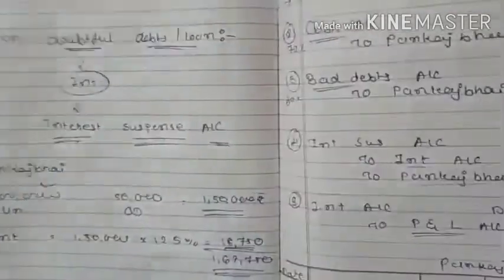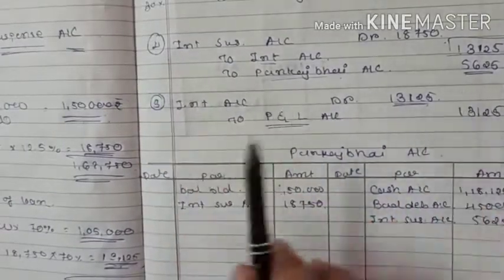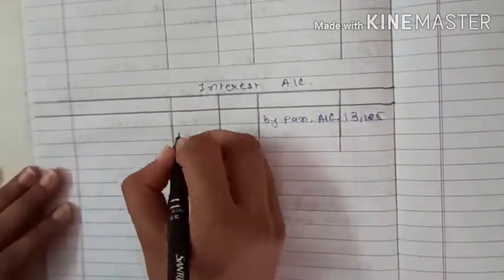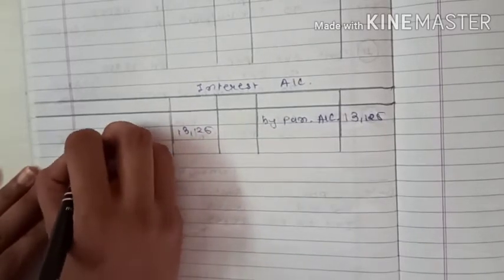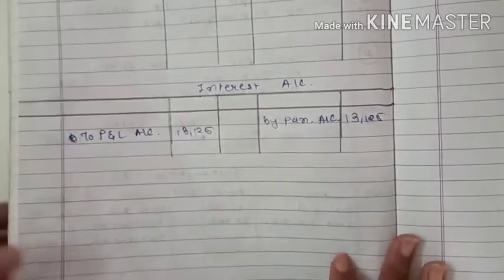Hope you all know how to ledger post the various journal entries. Now the final entry is interest account debit to P&L account credit. So total amount 13,125 to P&L account. Right?